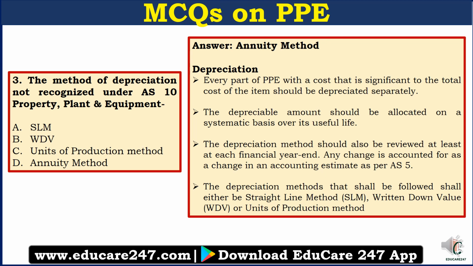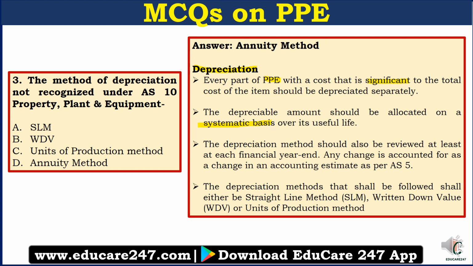Now let us understand a little more about depreciation. Every part of PPE with a cost that is significant to the total cost of an item should be depreciated separately. The depreciable amount should be allocated on a systematic basis over its useful life.